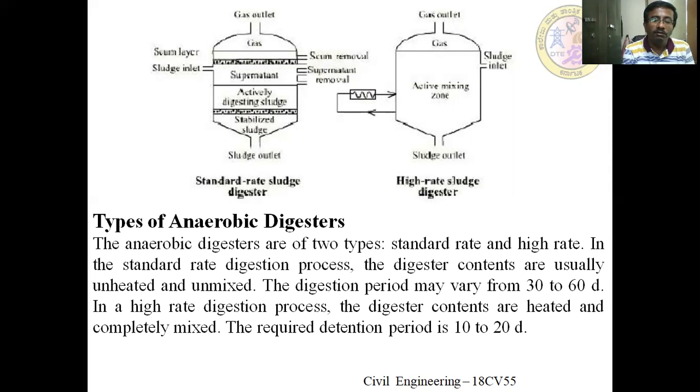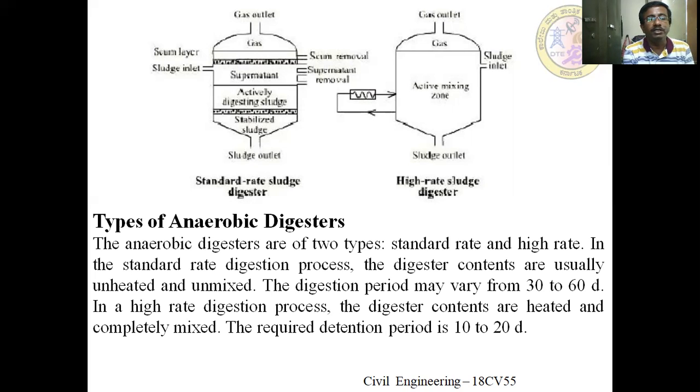And also they go for solid waste disposal. If the organic matter concentration is more in the solid waste, then also they may go for anaerobic digestion. By that they may produce methane gas, which is the main source of energy. The anaerobic digesters are of two types, standard rate and high rate.